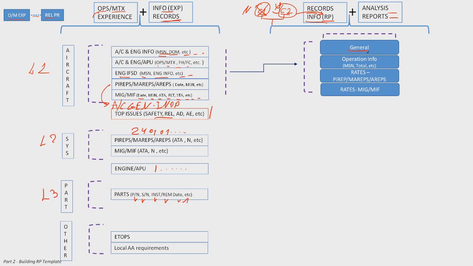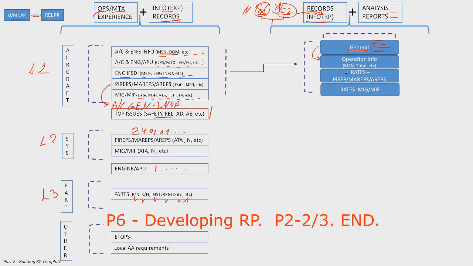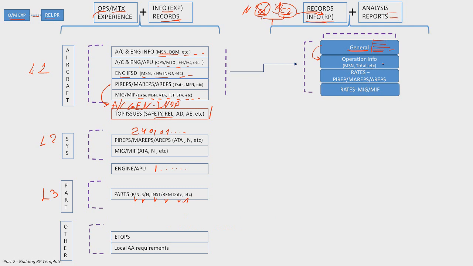General, what we have here, as I said, material. We need to describe what we have. We need to describe also our system, responsibilities, etc. Then, as we said, we need to describe what we are doing. So operation information, MSN number, flight hours, flight cycles, total flight hours, total flight cycles, operating days, etc.